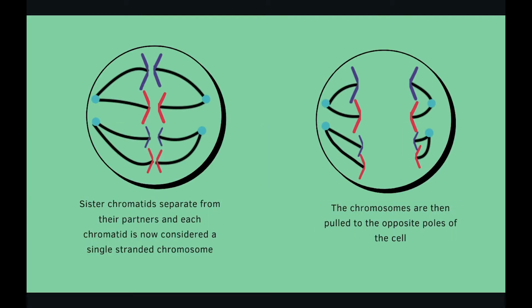Next, the cell goes through anaphase. During anaphase, sister chromatids separate from their partners and each chromatid is now considered a single-stranded chromosome. The chromosomes are then pulled to opposite poles of the cell.